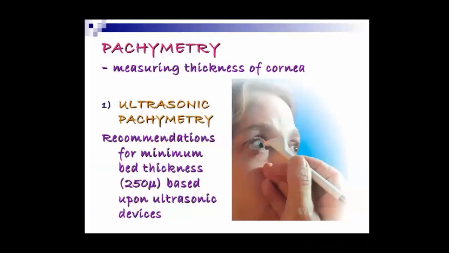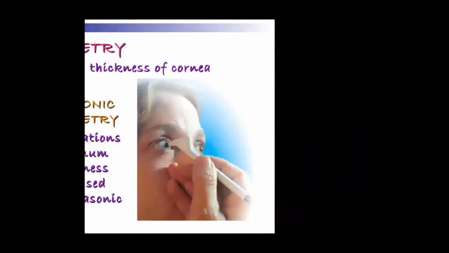So we all know that in refractive surgery, if you are going to change the thickness of the cornea or the shape of the cornea, definitely the thickness of the cornea will matter. And measuring the thickness of the cornea could be done with pachymetry, so you all know that, right? And there is a certain thickness below which it doesn't take place, and there will be a problem, right? So we will be discussing that.